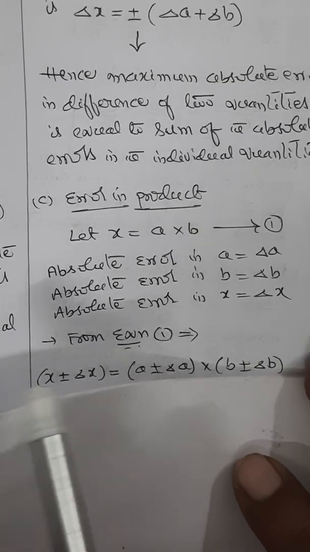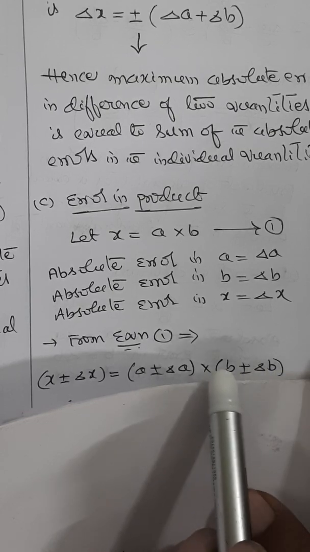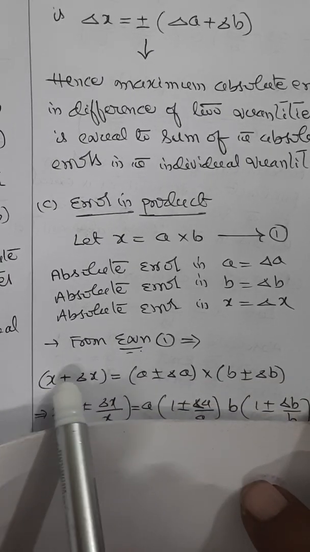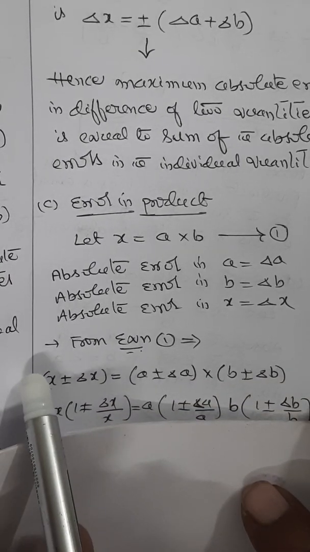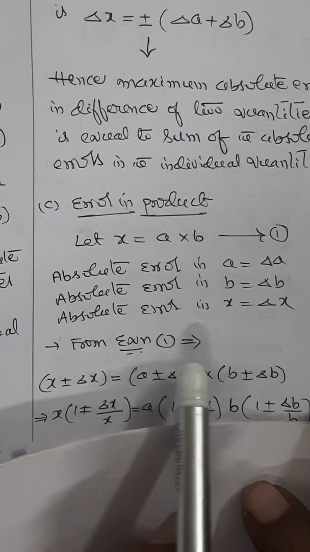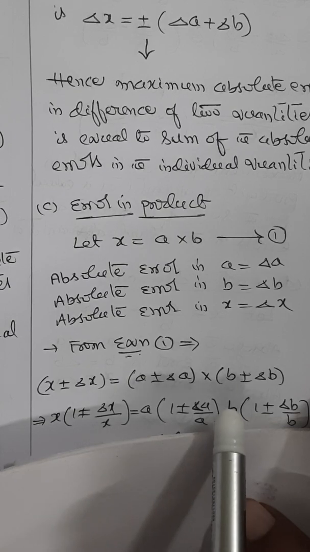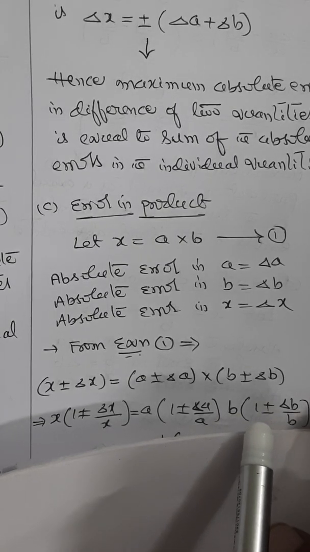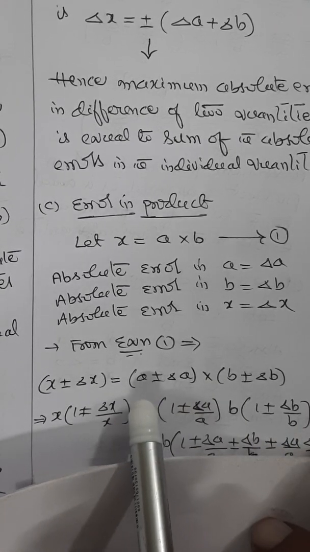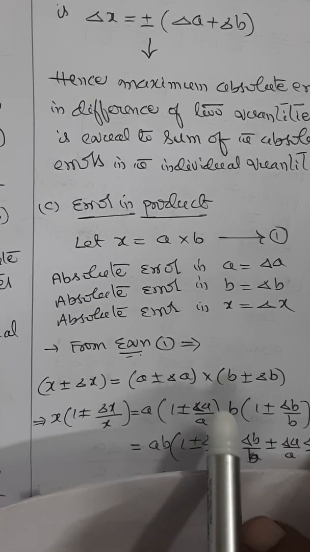Now putting them in equation 1, we will have x plus or minus delta x is equal to a plus or minus delta a into b plus or minus delta b. Now you take x common out here on the left hand side. Therefore you can write this as x into 1 plus or minus delta x by x equal to, here you take a common out, here you take b common out. A into 1 plus or minus delta a by a into b into 1 plus or minus delta b by b. Now you can write this right hand side as ab into, the rest you can write as 1 plus or minus delta a by a plus or minus delta b by b